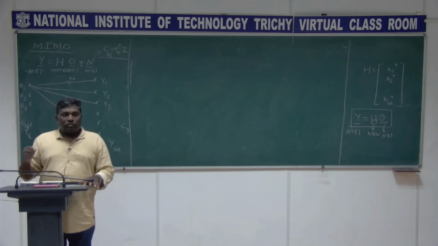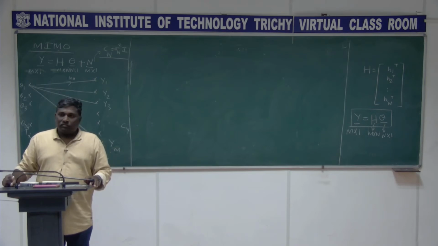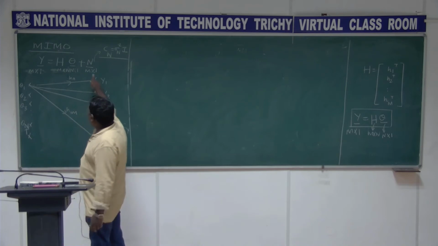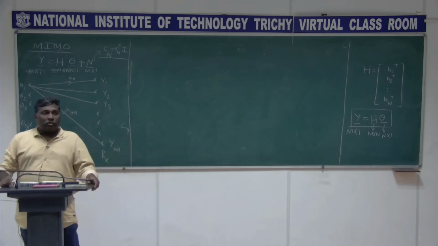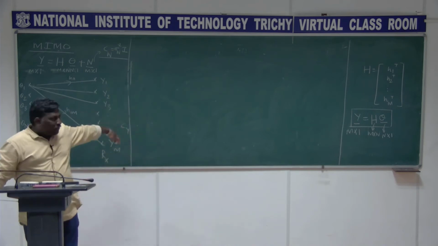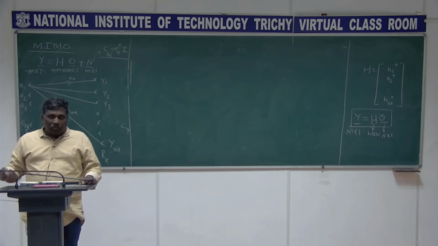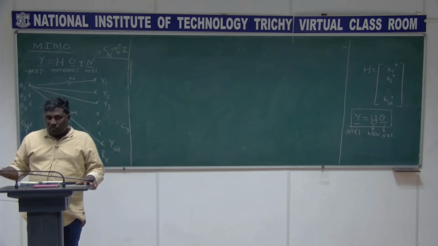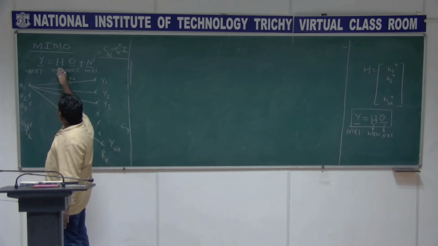The least square solution and the maximum likelihood solution are going to be the same, provided the noise we assumed is Gaussian. Least square means, even without doing all the stuff we have done, we know the basic relationship between y and theta: y equal to h theta.